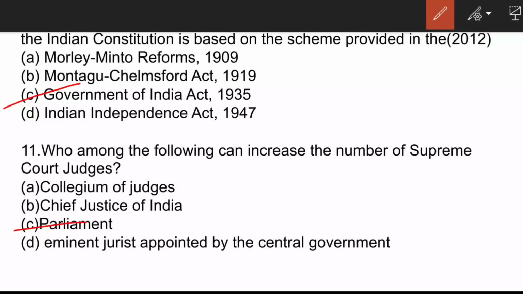Article 124 of the Constitution states that there cannot be more than 8 judges, that is 7 judges plus 1 Chief Justice of India, until Parliament by law prescribes a larger number. At present, there are 34 judges, that is 33 judges and 1 Chief Justice of India.